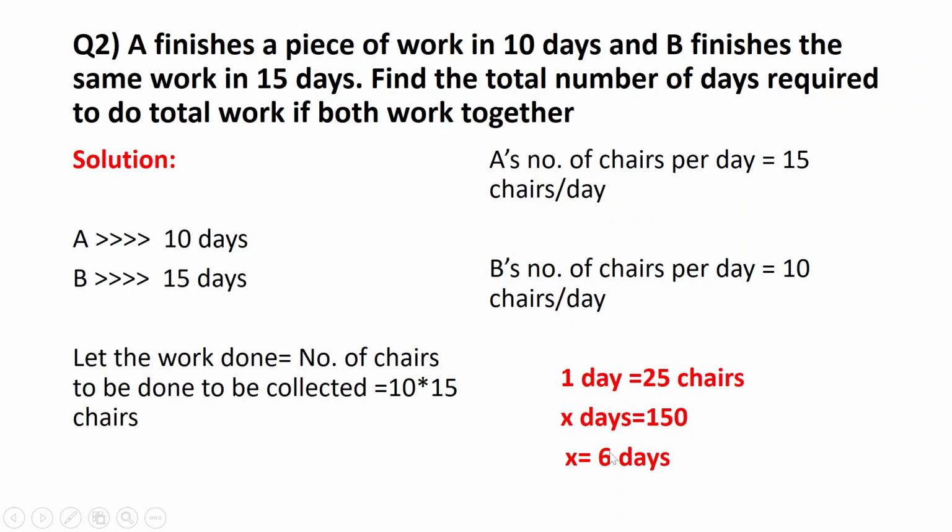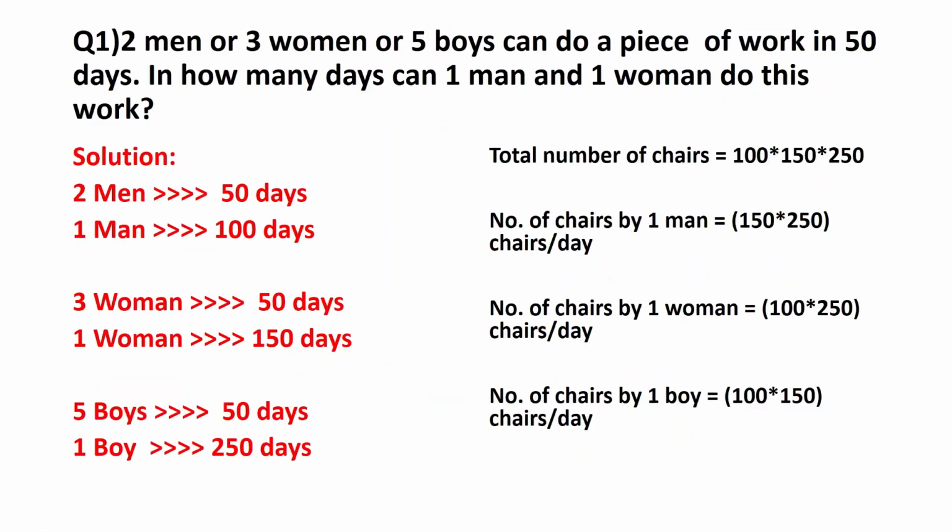So that is the way in which you approach. The approach for solving such questions has to be very clear, wherein you try to find out how much time will be required by one particular person: 1 man, 1 woman, 1 boy. That time should be multiplied to understand the number of work which is present. Then try to find out the number of chairs that can be done by a particular person single day wise.